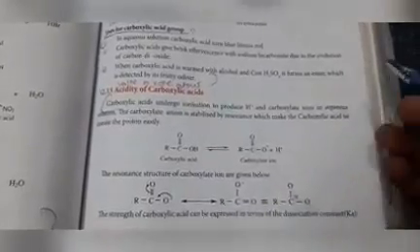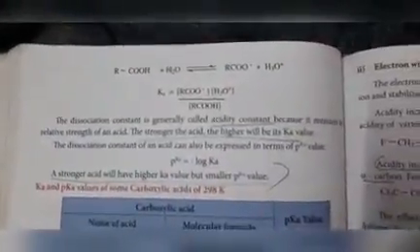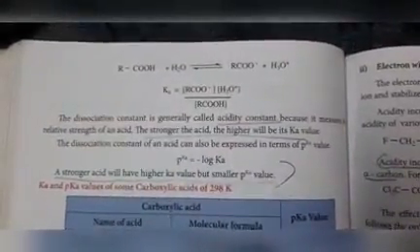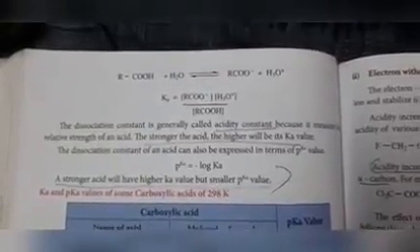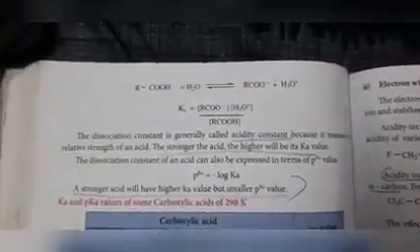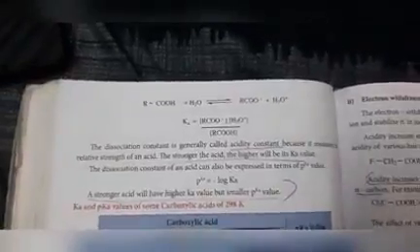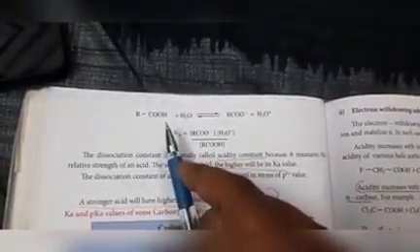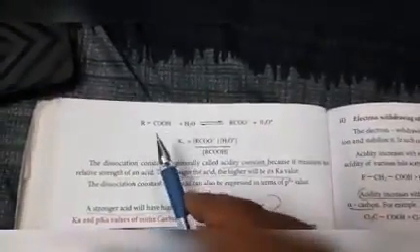So the strength of carboxylic acid can be expressed in terms of the dissociation constant Ka. So RCOOH reacts with water, which means that water takes H plus from the acid and it is removed as H3O plus, and the remaining is RCOO minus after losing H plus.